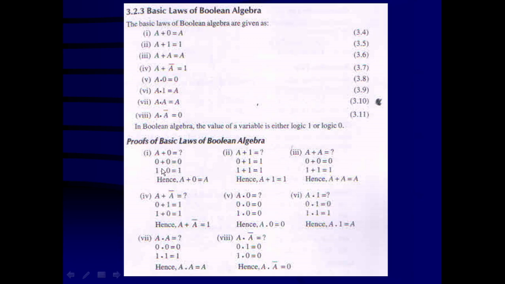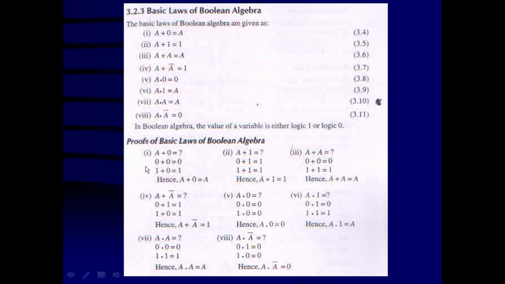Proof of these basic laws is given here. Take A plus 0 is equal to what? You can choose the value of A in two different ways. A can be 0 or A can be 1. So 0 plus 0 is going to be 0, and 1 plus 0 is going to be 1. That means the first law is proved.